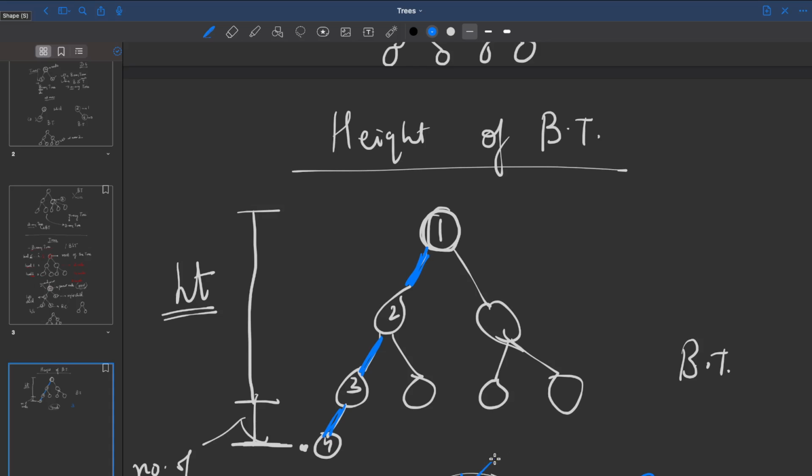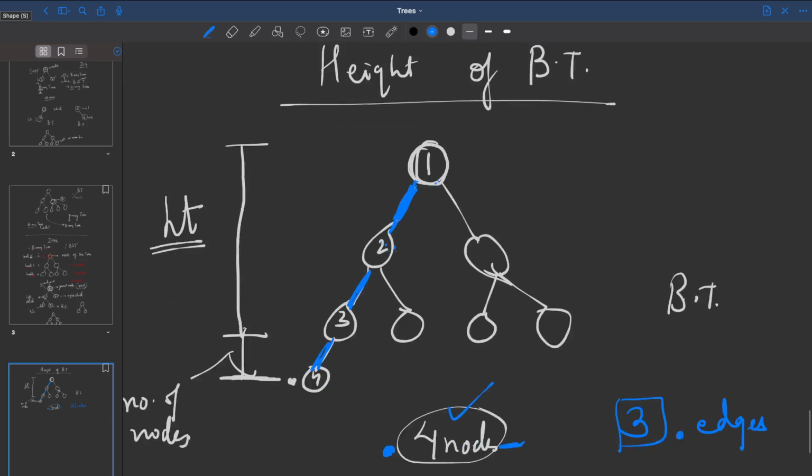Now, whether you take it in terms of nodes or in terms of edges. Why edges? Because an edge is what connects two nodes, right? So 1 and 2 are connected by an edge like this. So I can either say the height is 3, or I can mention the height as 4 nodes if I have to give it in terms of the nodes of the tree. Whether to use nodes or edges depends upon the question. That will be mentioned in the question, but you have two different ways of mentioning the height.